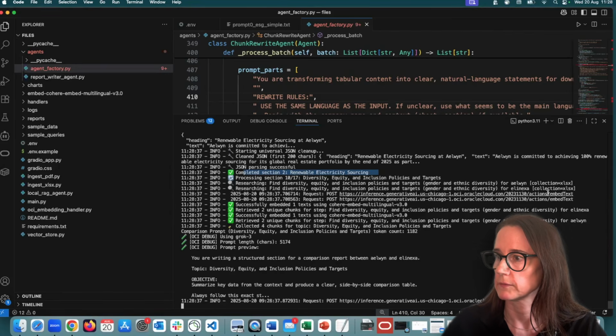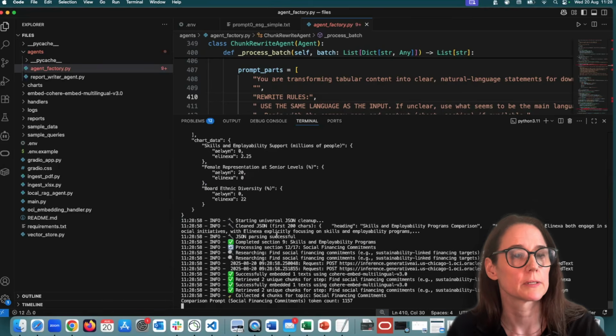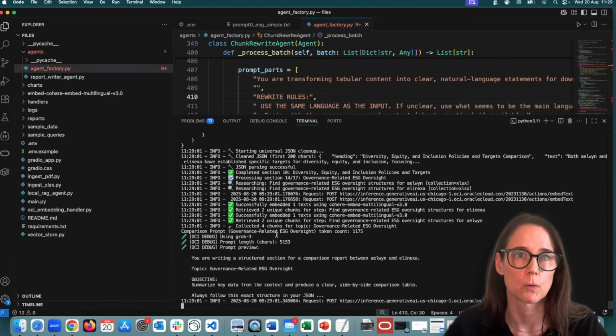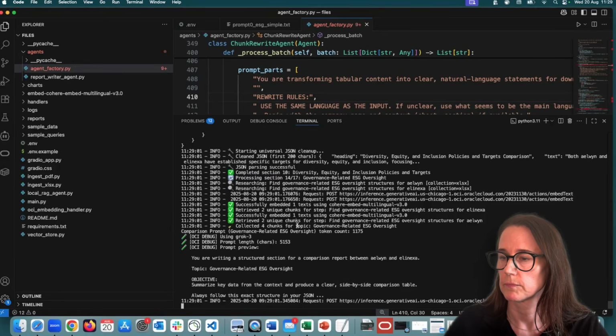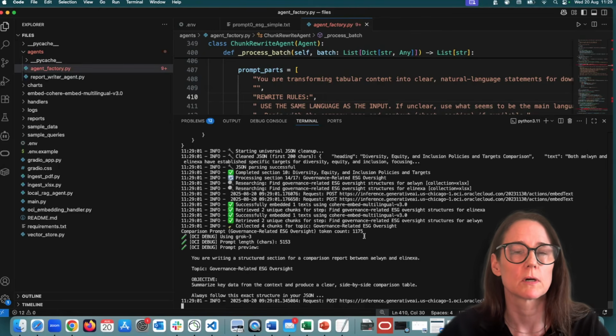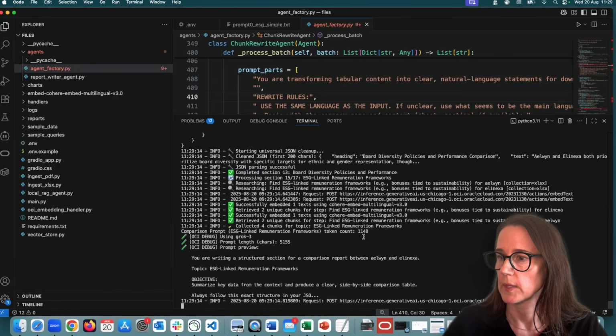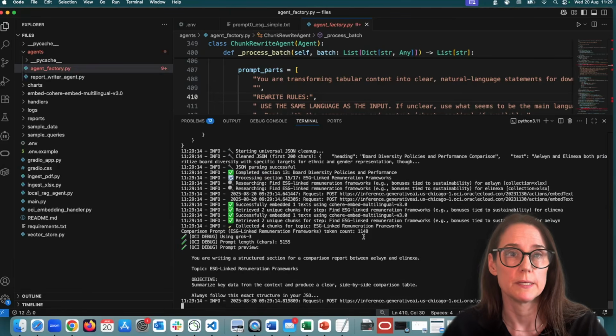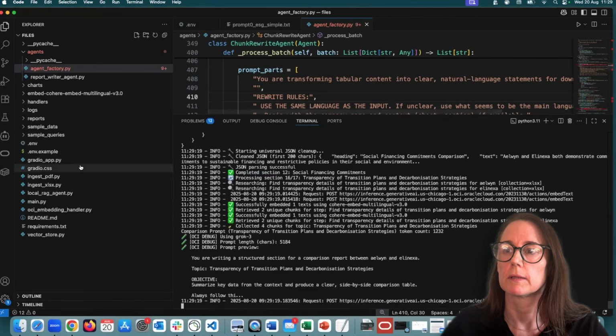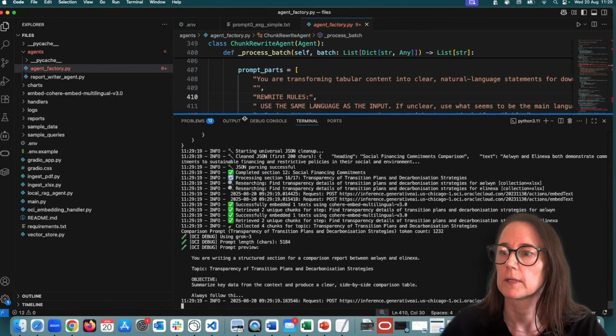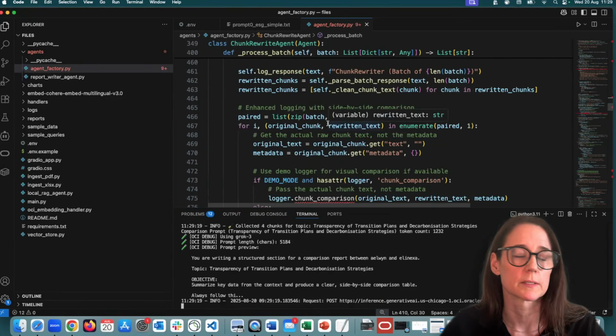It's finding for each of the banks, for Elenexa, for Aylwin. And it doesn't have to retrieve so many chunks each time because it's a very targeted query. And the token count for each of these calls is also a lot smaller. And it keeps going through this list. So the planner agent that kicked in at the very beginning will create the plan and everything else will follow from that.